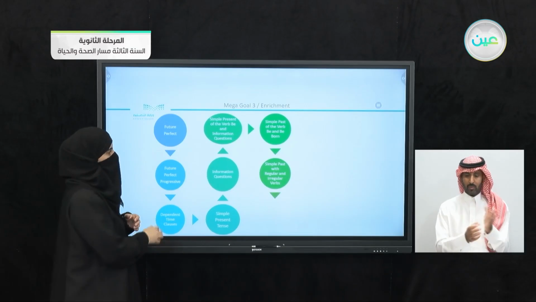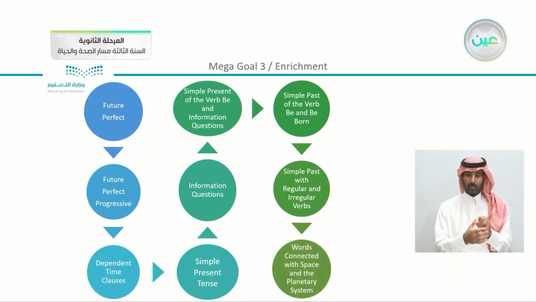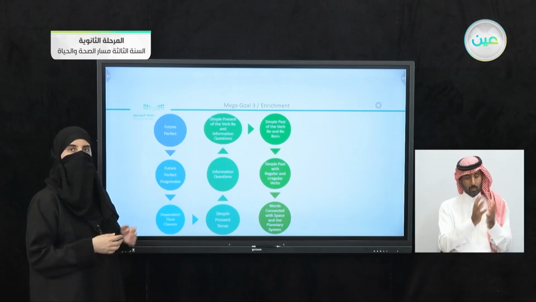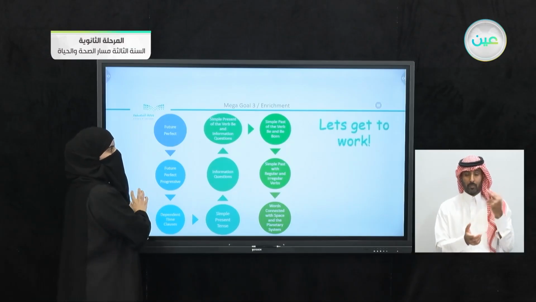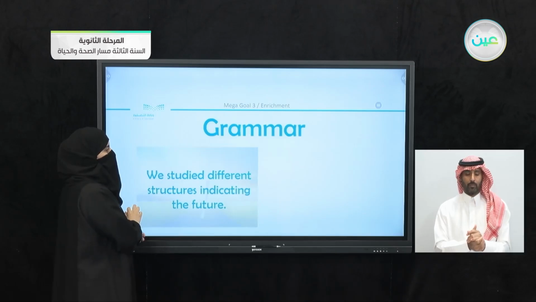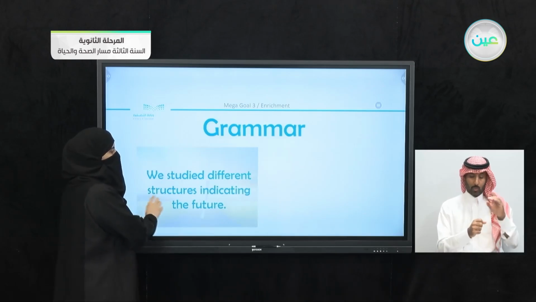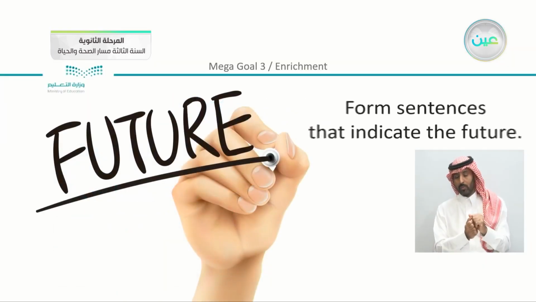Of course, we know that there are different irregular verbs. And also we passed by words that were connected to space and the planetary system. So let's just go back and see what we took here. We studied different structures indicating the future. Now, what did we have here?